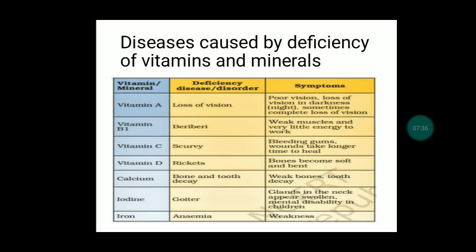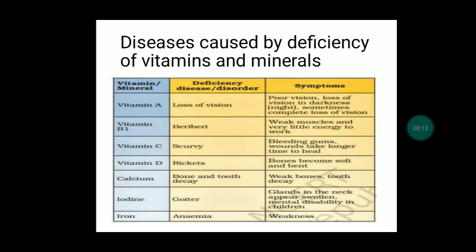So if I say that I have a vision problem, this is only because of vitamin A deficiency. Scurvy, like bleeding in the gums, is caused by the deficiency of vitamin C. So we should always eat citrus food, sour things. Rickets is like bending of our legs. Sometimes we see some persons whose legs look bent. This is only because of deficiency of vitamin D. Calcium for bone and tooth decay.